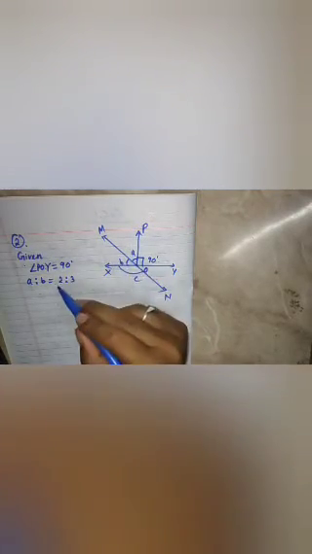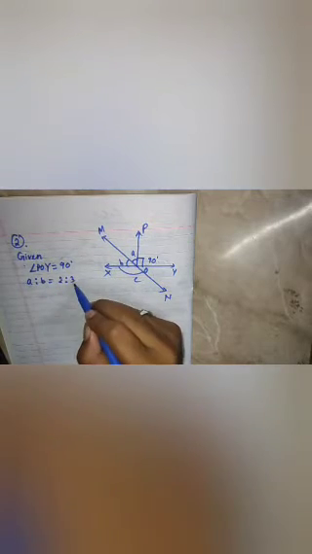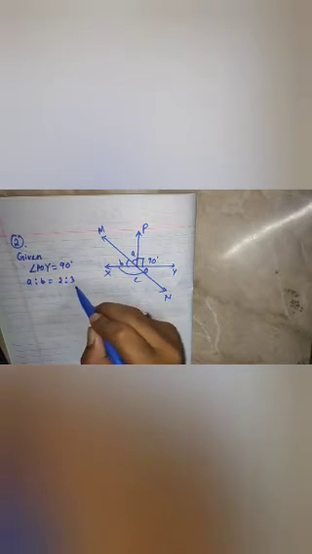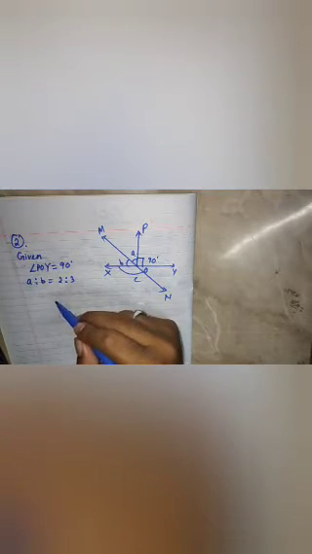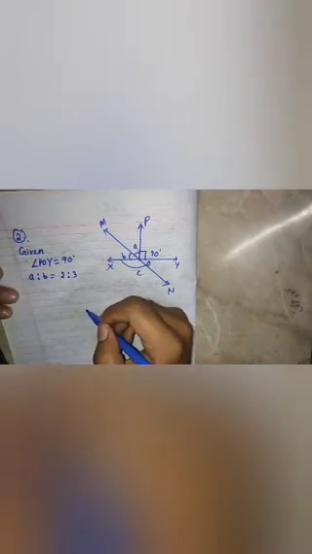We have done many ratio problems in our last classes, that means last year. So we can directly take angle A as 2x and angle B as 3x, because the ratio is given 2 is to 3. That's why we are taking 2x and 3x. If 4 is to 3 were given, then we would take 4x and 3x.